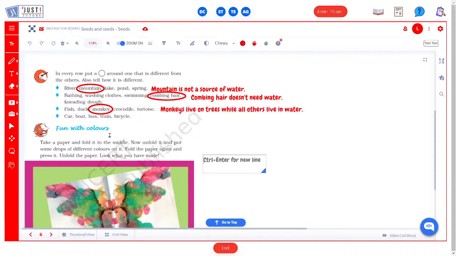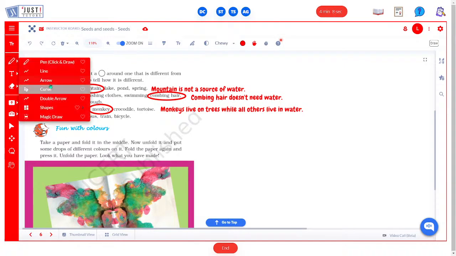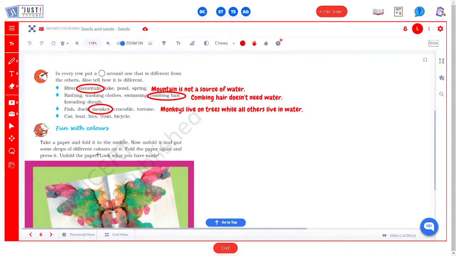Now the last part, car, boat, bus, train, bicycle. So in this case we can circle, what can we circle? Car, boat, bus, train, bicycle. We can circle boat because boat needs water to travel. We can travel through boat only when we have water, and all others are land transports. So we can write all others are land transports.